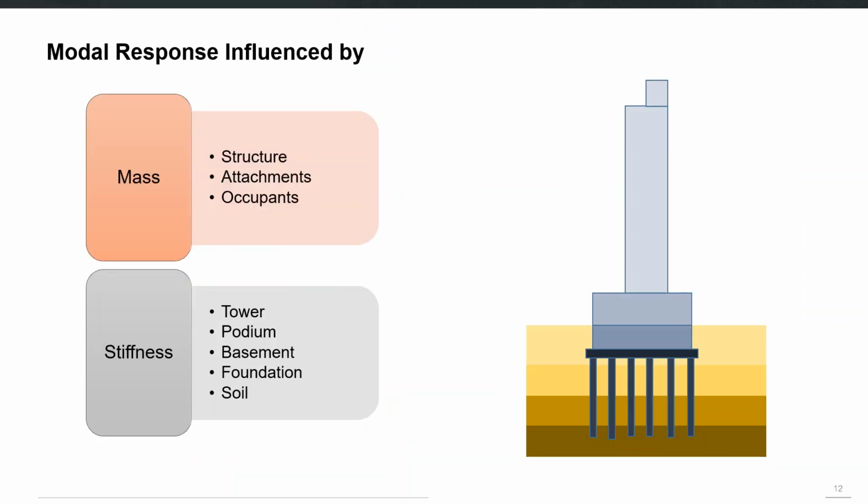So one more thing and then we can go to ETABS and continue this discussion. That the modal response is, since it is basically telling you the relationship between M and K matrices, so all those factors which affect M and K matrix, they will basically also affect the modal properties. So obviously the mass will come from structure itself, but it can be from its attachments or occupants.